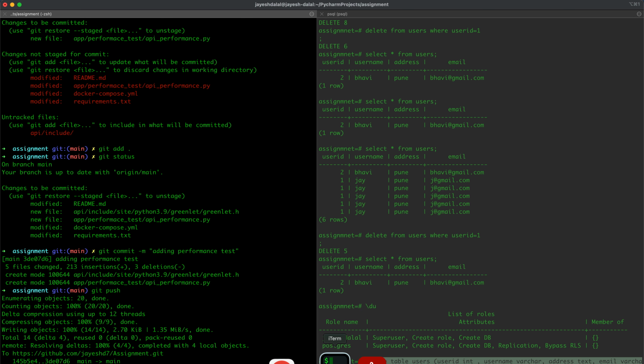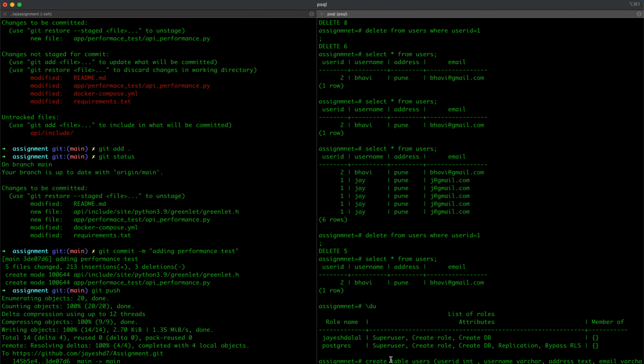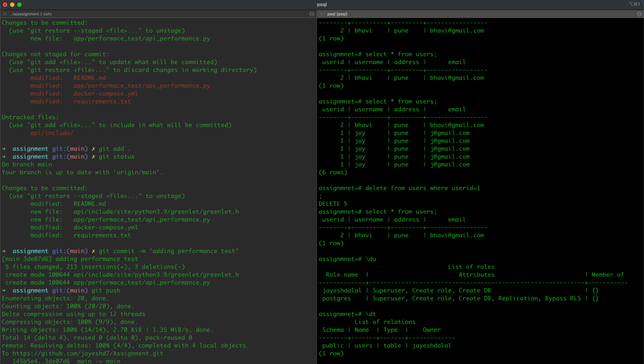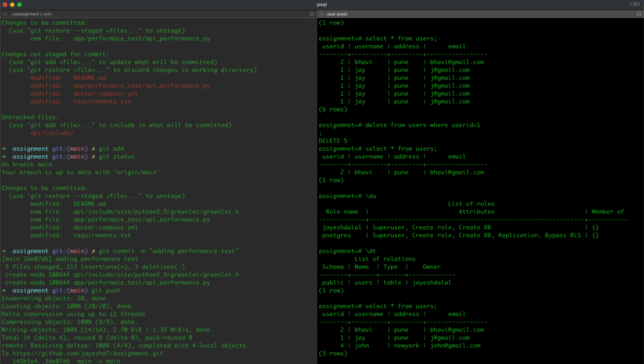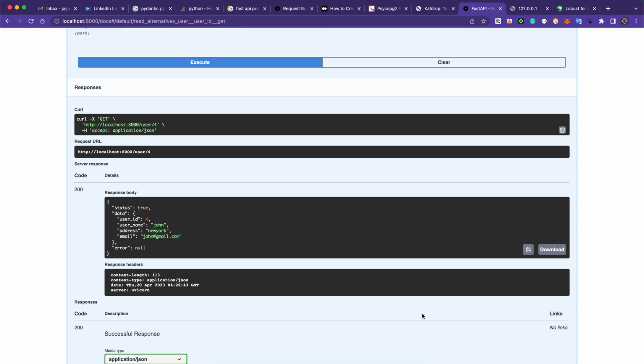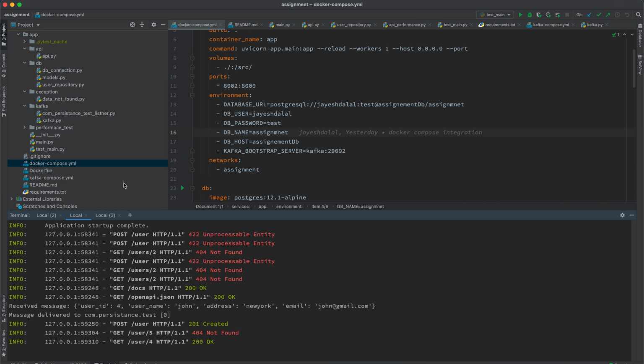If you want to see where my database is, this is my database which I created. This is my data, and if I use select star from users, I can see all the data: Jay, John, and Bhavi. These are the three records available inside my database. If I try to get any other data, I get the 404 not found. So it's also a kind of validation which I put inside my APIs. So this is in terms of the API.